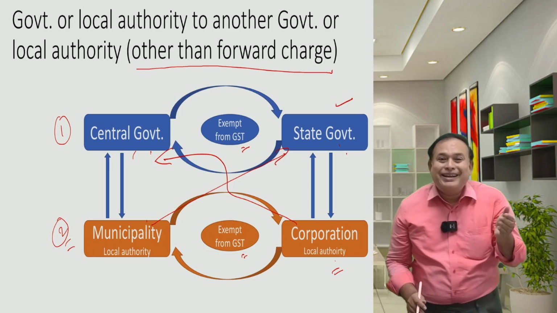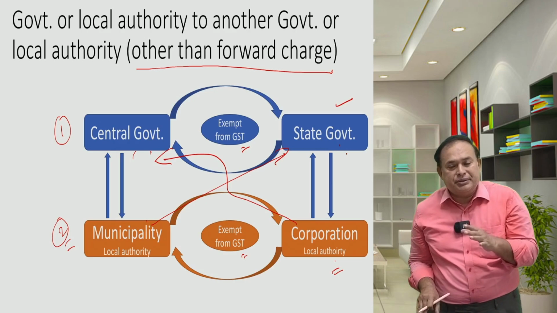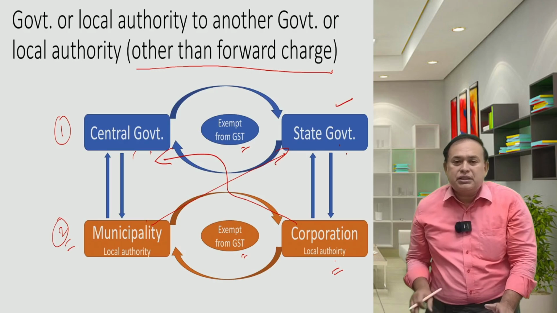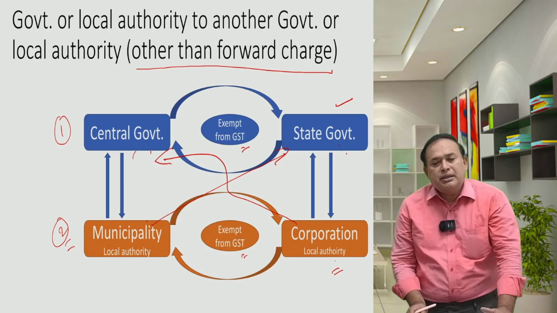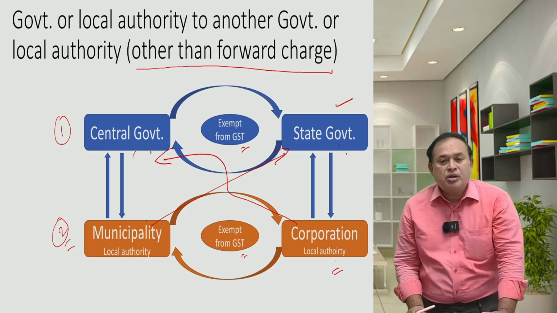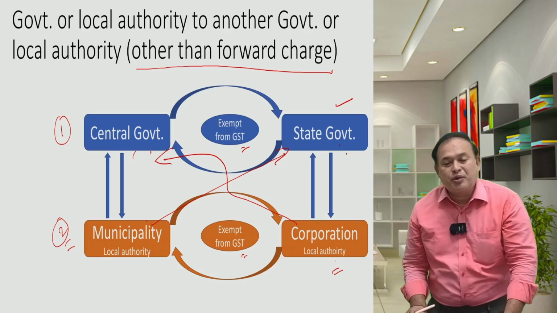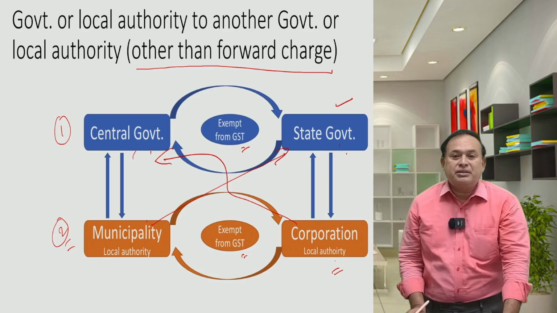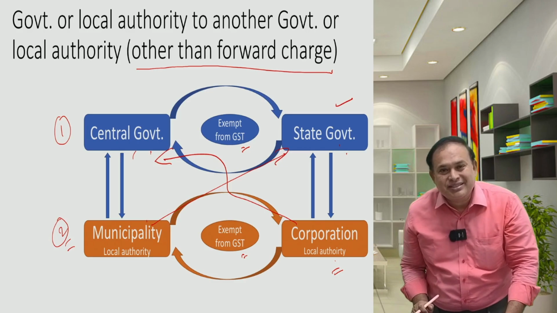It should not be Indian Railways. It should not be the Indian Postal Department. Example: the Indian Postal Department provides services to the Union Home Ministry. What service is provided? The Indian Postal Department provides speed post services.